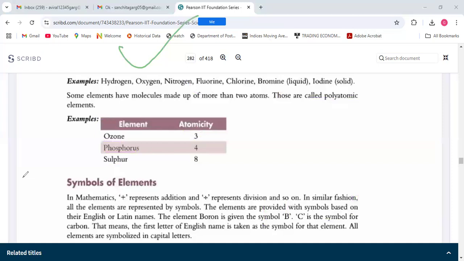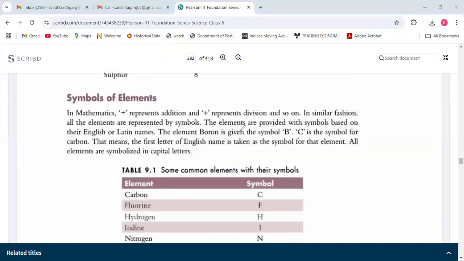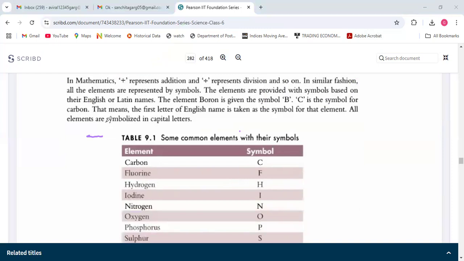Moving ahead, symbols of elements. There are some symbols which these elements have got, some of which are English and some are Latin. So don't write this table. I will show you a different table. First 20 elements we will learn. Okay, write along with me.